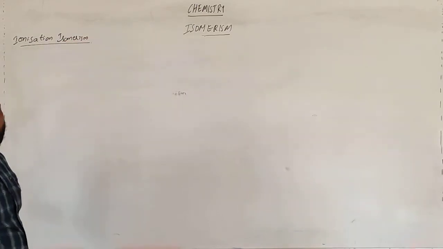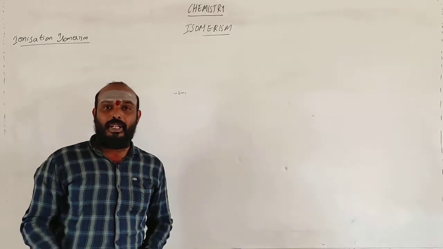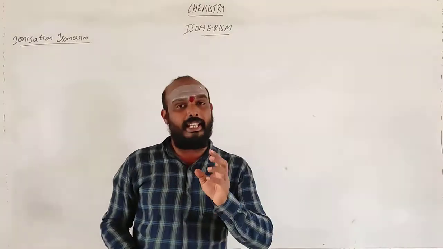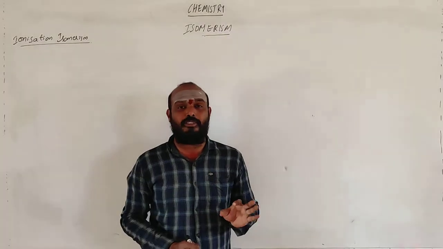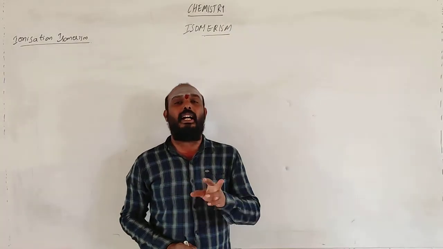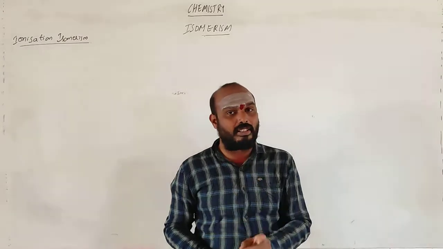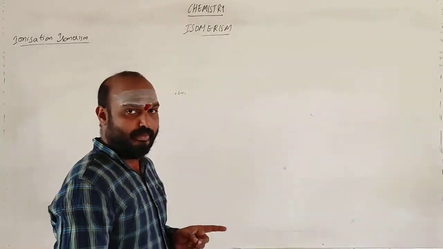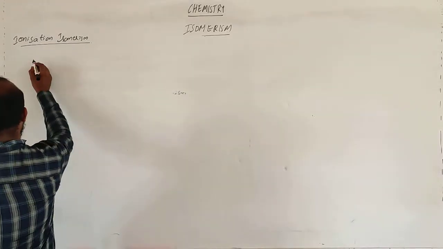The formula is the same, but on dissociation, any coordination compound forms ions. If the ions are different, then that type of isomerism is called ionization isomerism. Let me take an example.